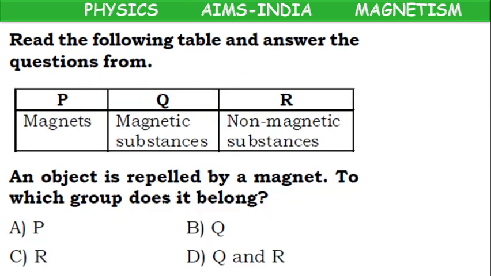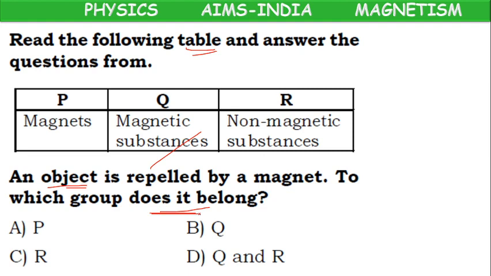Next, read the following table and give answers. See, from the same table they are going to ask different types of questions. Here the question is, an object repelled by a magnet, to which group does it belong?